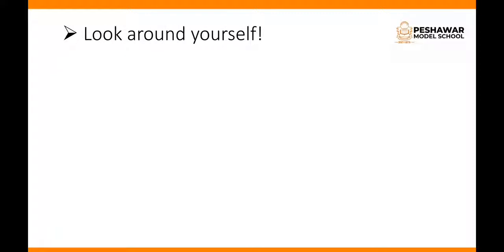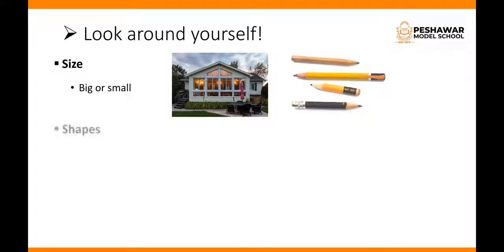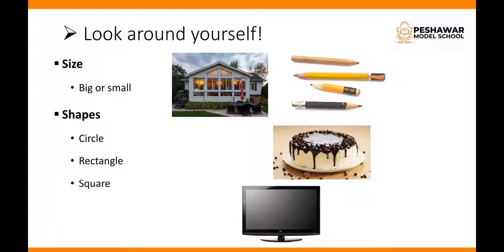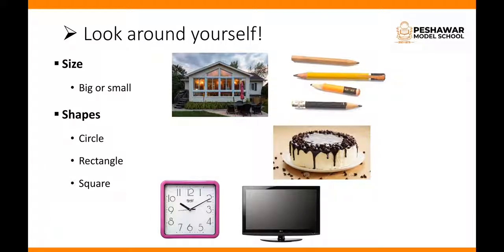Now look around yourself. You will see a lot of things. Some are different in size, some are colorful, some are living things and some are non-living things. So we put these things in groups according to their size, big or small, and according to their shapes: circle, rectangle, square, just like this square wall clock, and triangular.